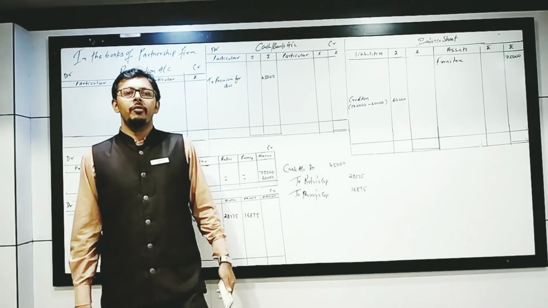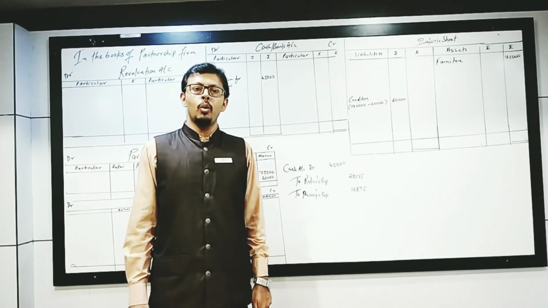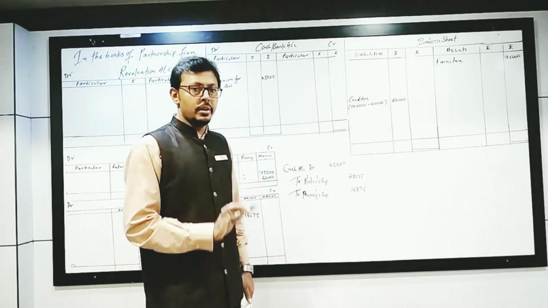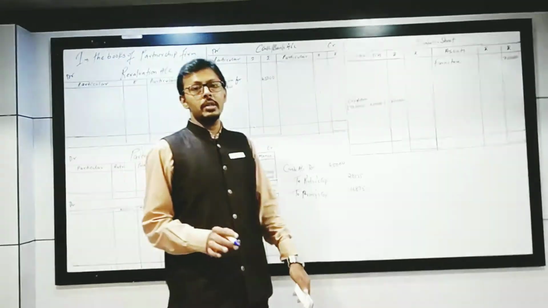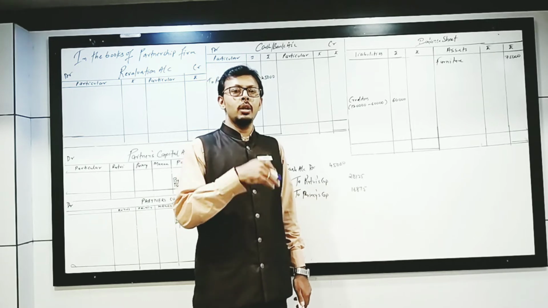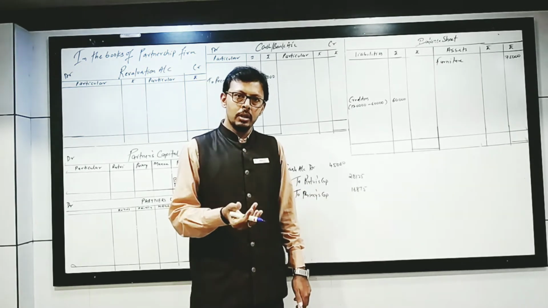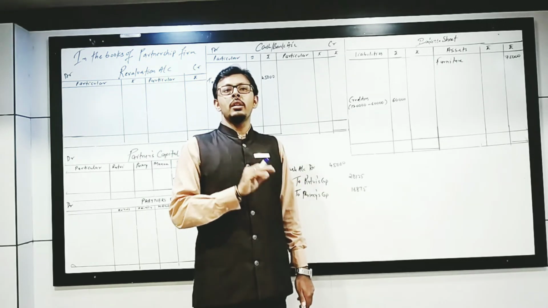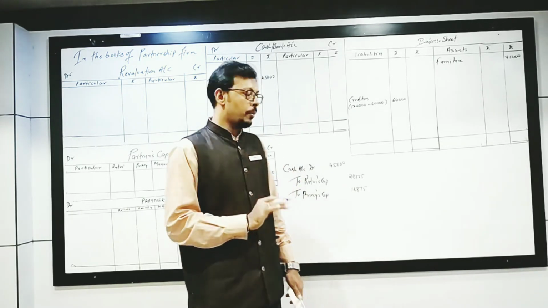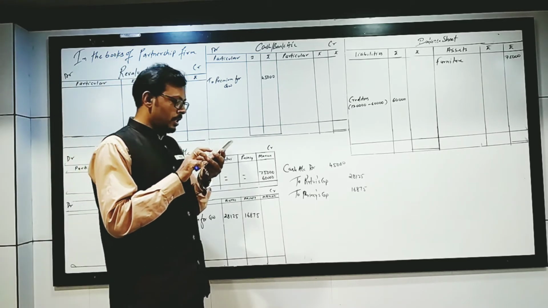Whatever the amount of goodwill got by the new partner is to be shared among the old partners in sacrificing ratio. We haven't found the sacrificing ratio because in the sum itself it is given that we are admitting the new partner for 1/5 share. If this much is only given, then whatever the old ratio is, the same will be your sacrificing ratio. Next one, adjustment as such.